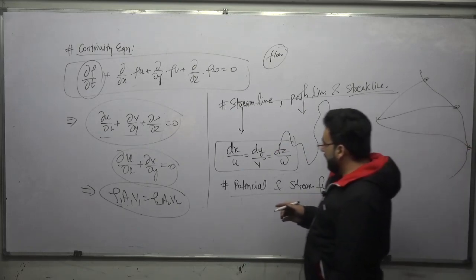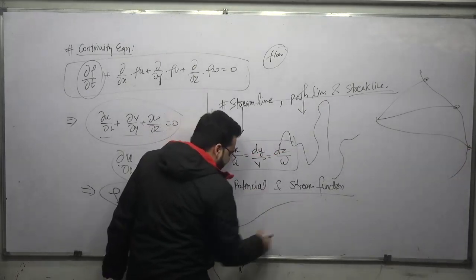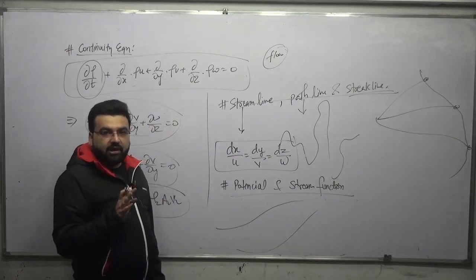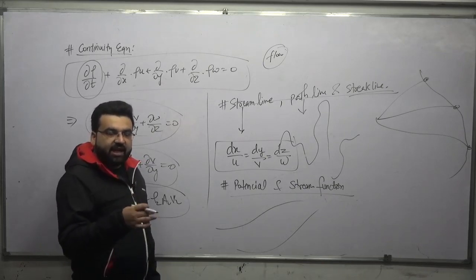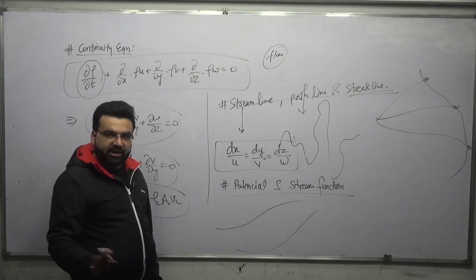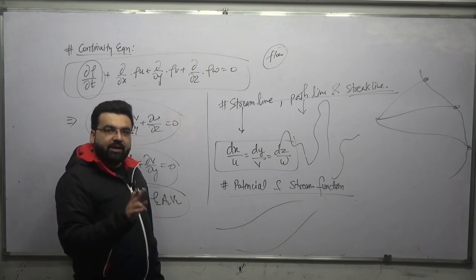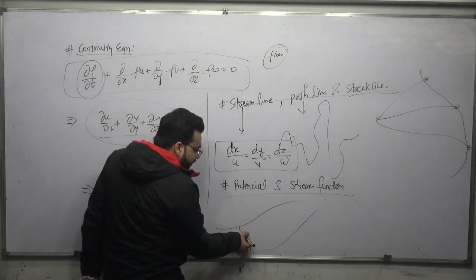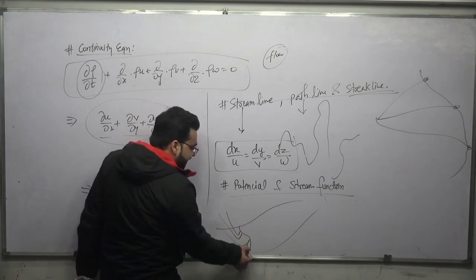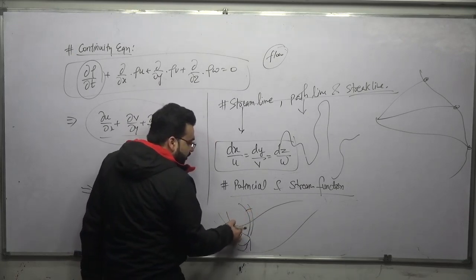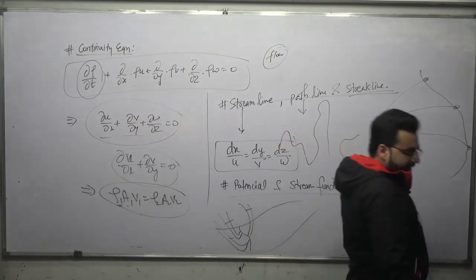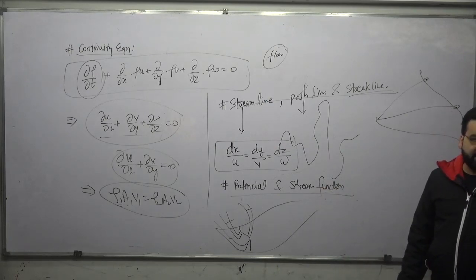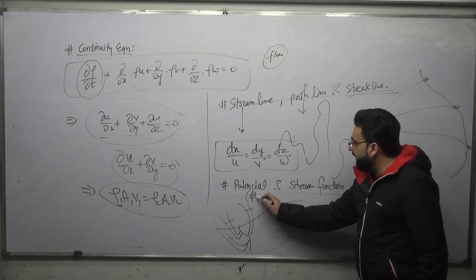For example, let us say that this is a pipe. In this pipe, if friction losses are also there, you will find that the pressure head will keep on decreasing. But there will be a particular hypothetical line such that if you put a piezometer here, here and here, you will get equal heads. So the line joining equal heads is called a potential function line, that is given by phi.